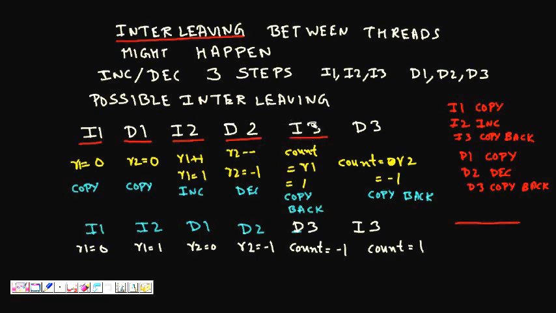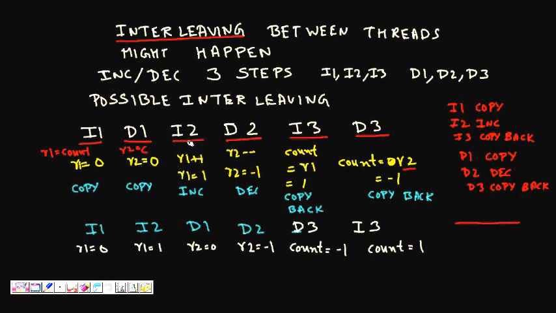I3 now gets the chance, that is thread T1, and it executes step 3. It copies the value in its register back to the counter. And finally thread 2 also copies its value in R2 back to the counter. So now let's see the values. Register R1 is there for thread T1, register R2 is there for T2. So R1 is equal to counter, so R1 becomes 0. R2 is also equal to counter, so R2 becomes 0.